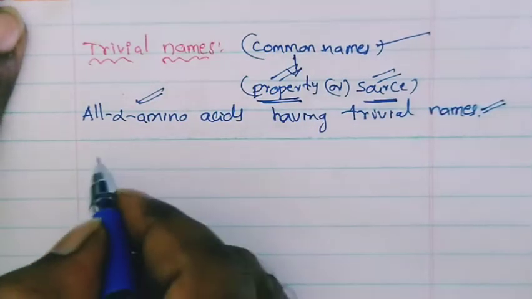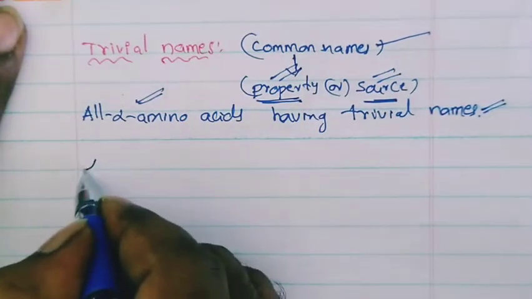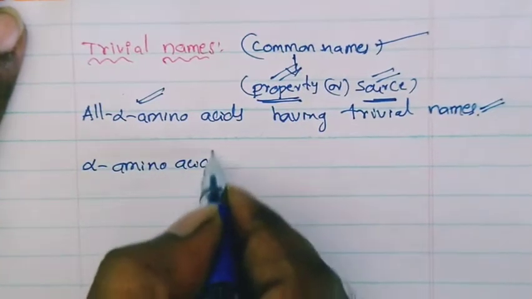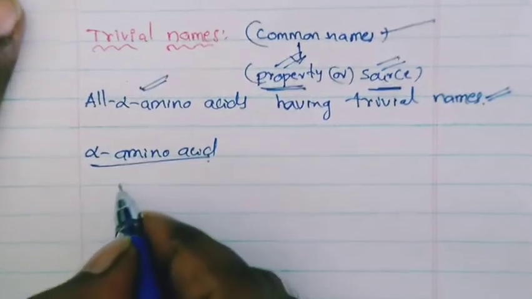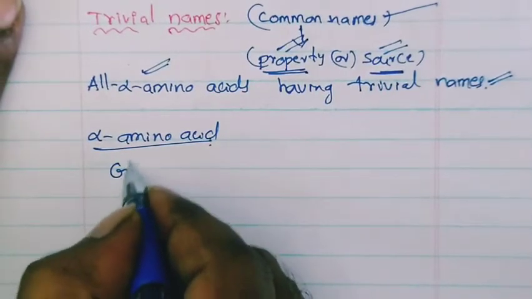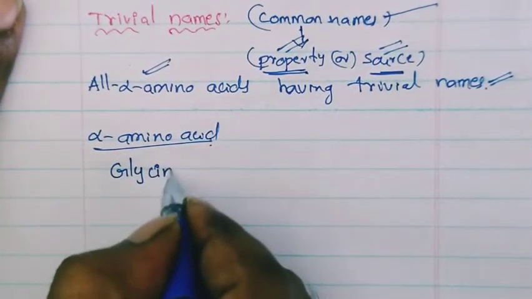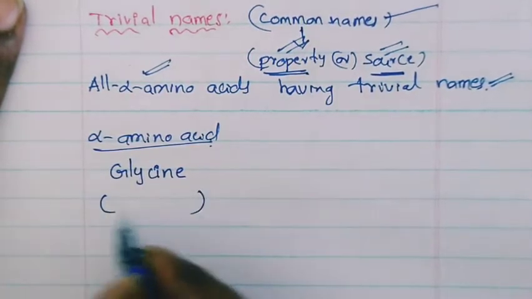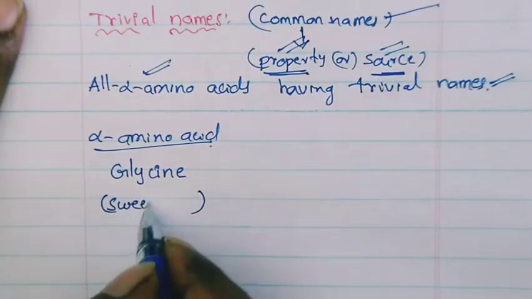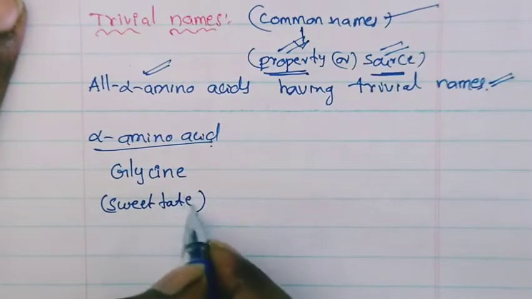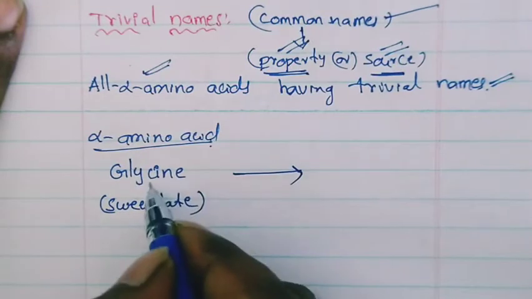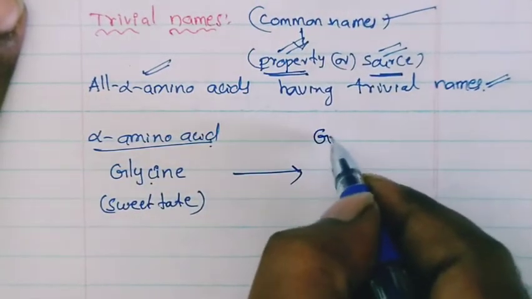Suppose we take one of the alpha amino acids. Glycine I will take. What are the properties of this compound? Sweet taste. So actually this name is derived from the Greek word.